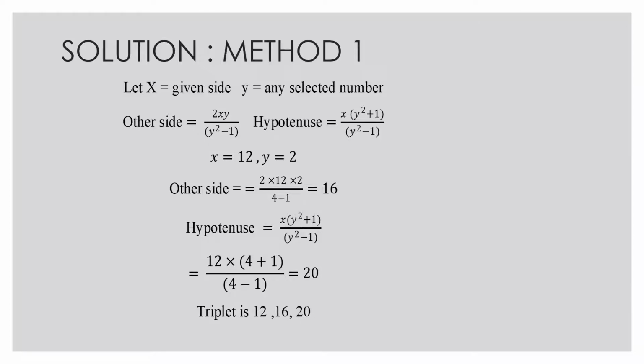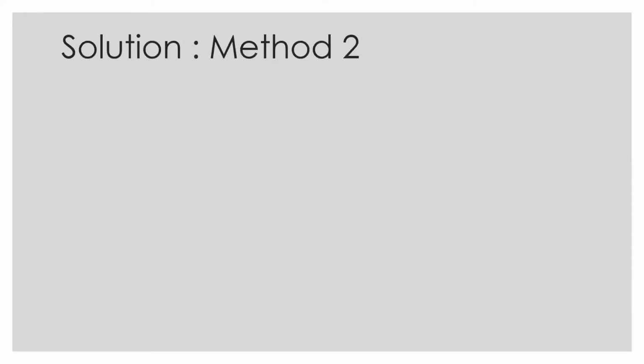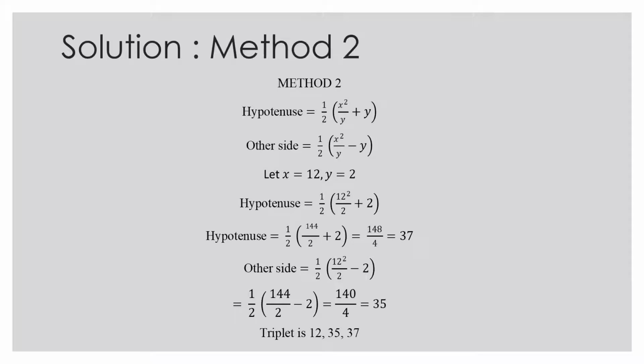Similarly, there is another method Bhaskaracharya has suggested, which is hypotenuse is half x square upon y plus y, and the other side is half x square upon y minus y. Again, I will take y equal to 2. Any random value of y you can select. X is already given to us, 12. And in this way, if I substitute here, I will get another triplet, 12, 35, 37.